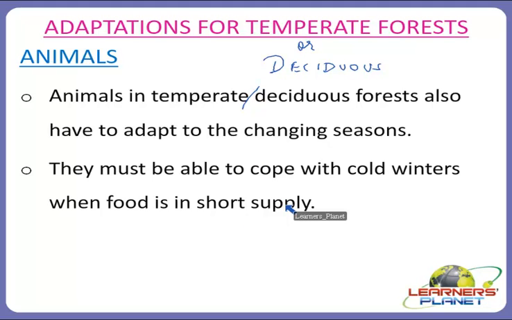Migration, hibernation and estivation are the adaptations of the animals which are found in this type of biome, in these types of habitats, that is in temperate forests.